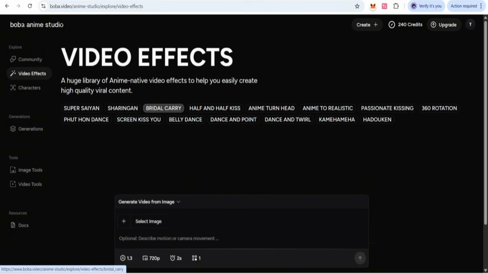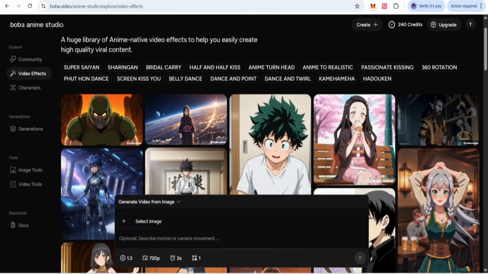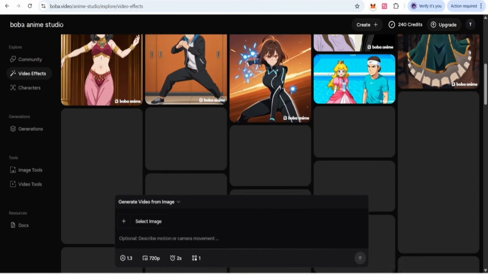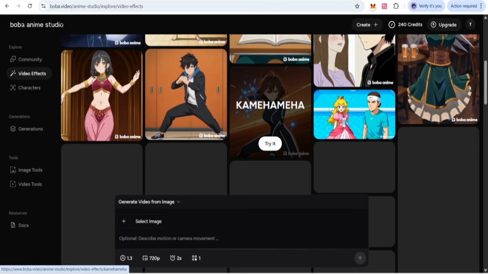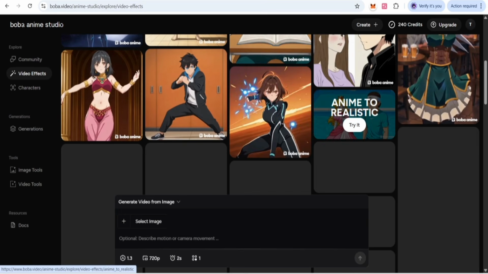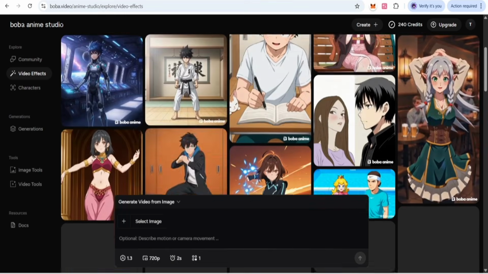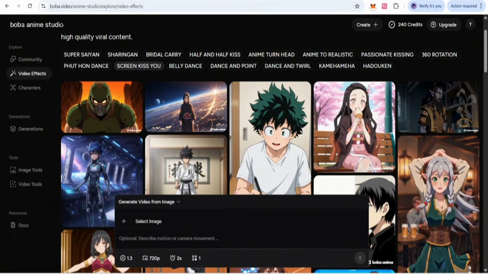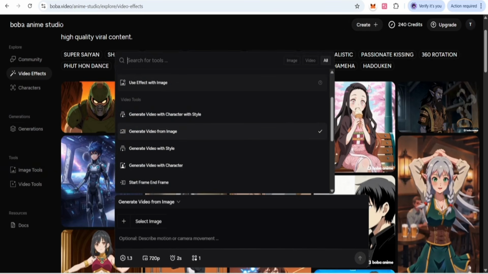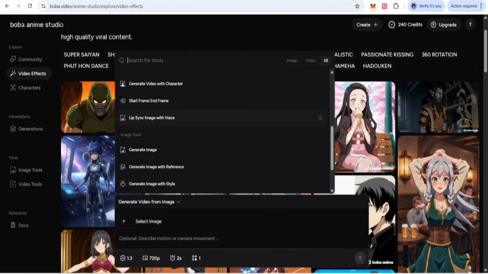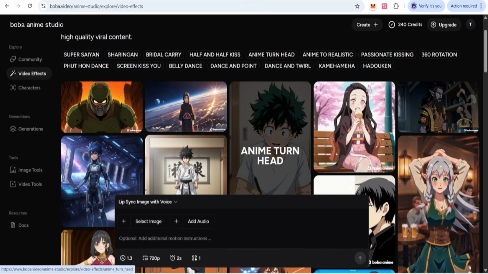In this ecosystem, you can get different actions, like animator realistic, and a lot of complete categories, image tools, and video tools. You can create a new project, then use effects with an image, or image with lip sync, and proceed with that.